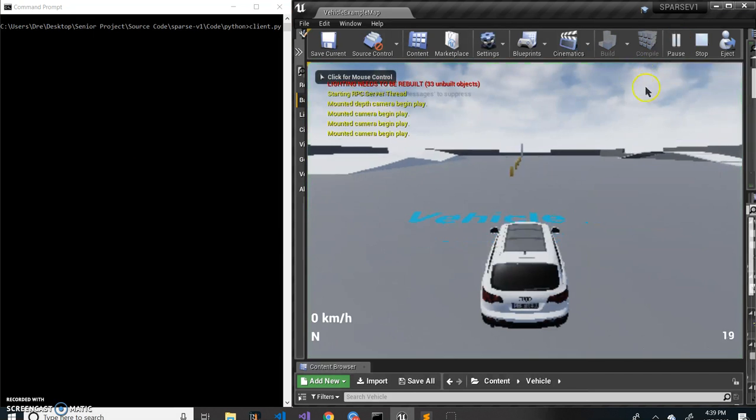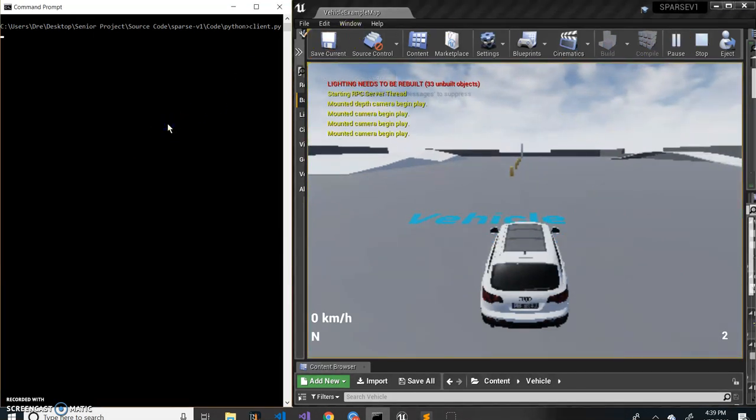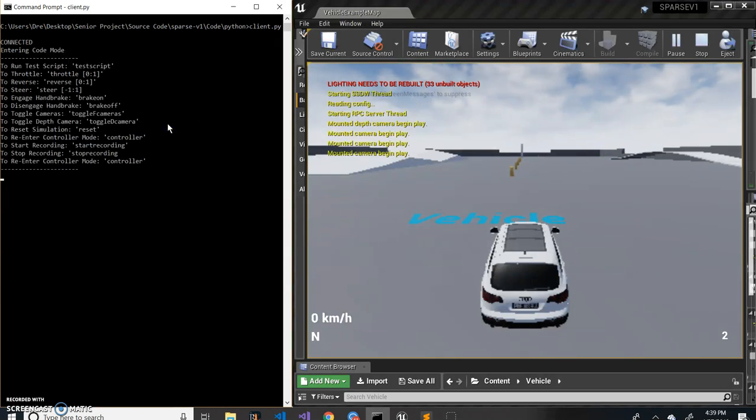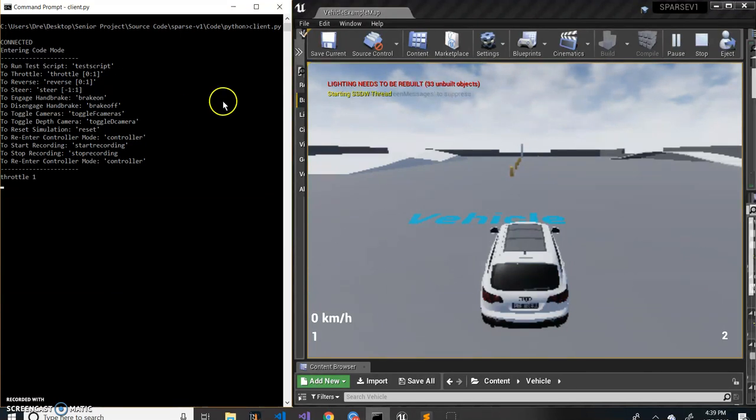Okay, so here we're going to run the Sparse plugin, and here we're just going to run the client. Now in order to throttle through the client, we just type in throttle, and it's from 0 to 1, so for 100%, we're going to just click 1. Now the car should be moving at 100%.